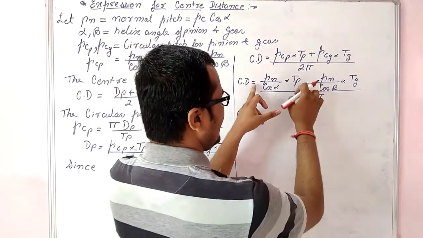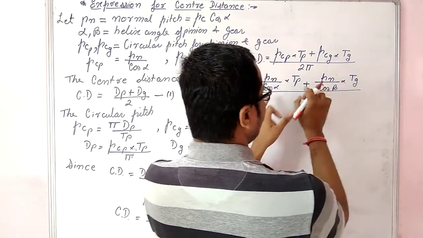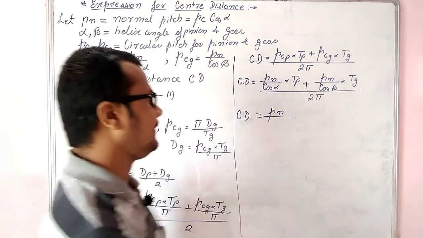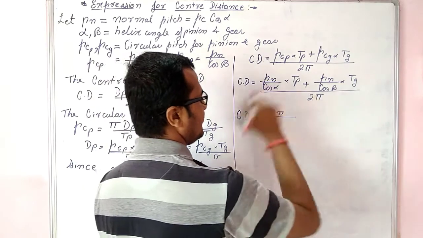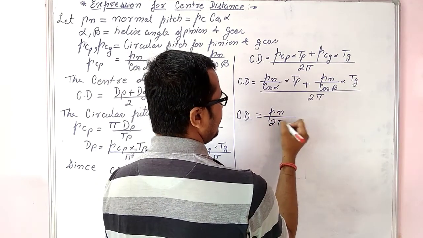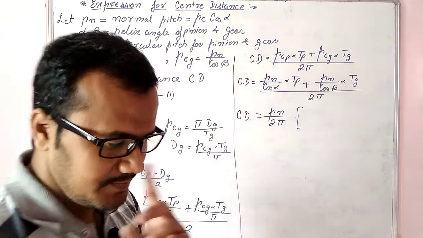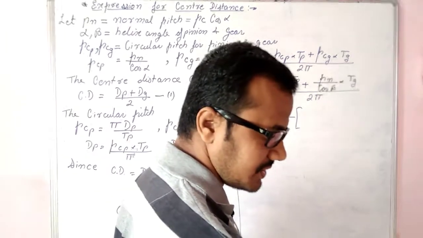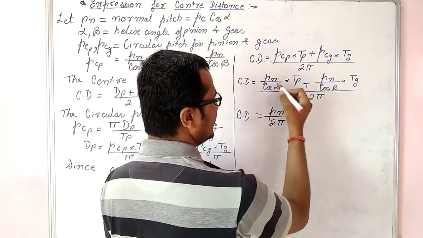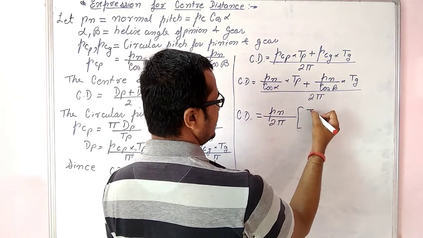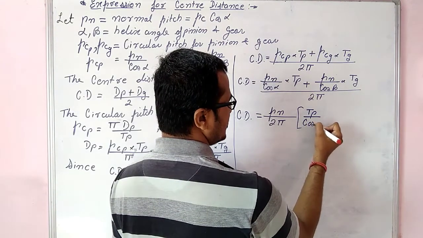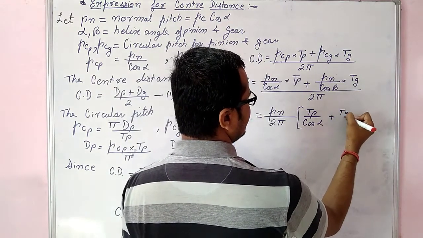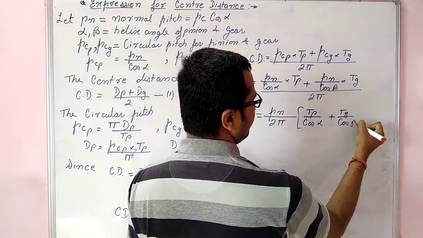Now we have in the numerator two terms, where Pn is common, and 1 upon 2 pi I am taking outside. So the terms inside will be number of teeth on pinion Tp upon cos of alpha plus Tg upon cos of beta.